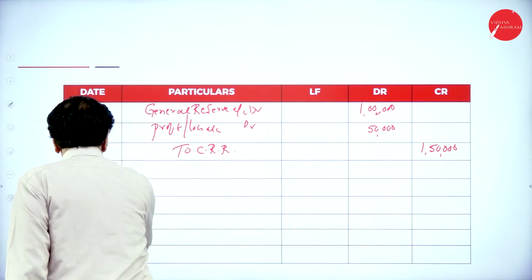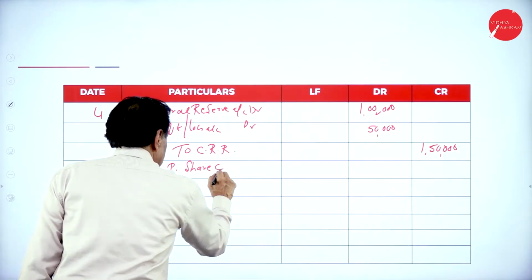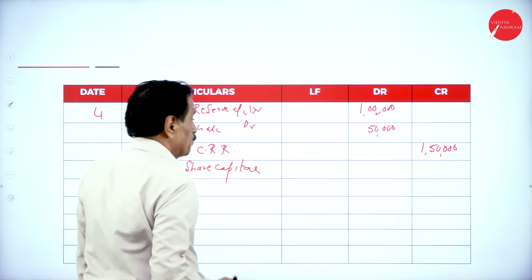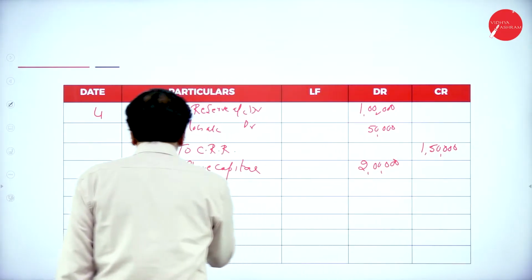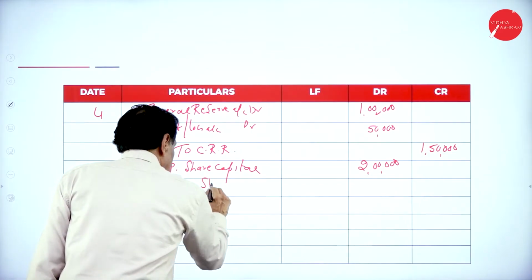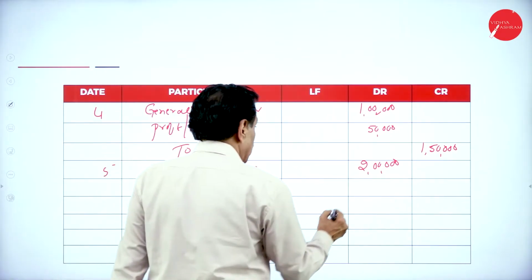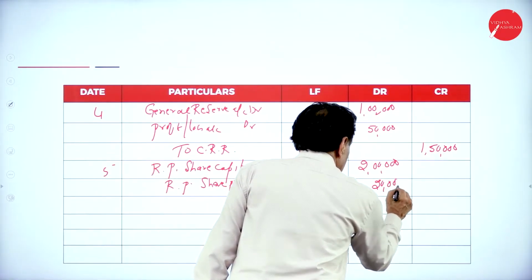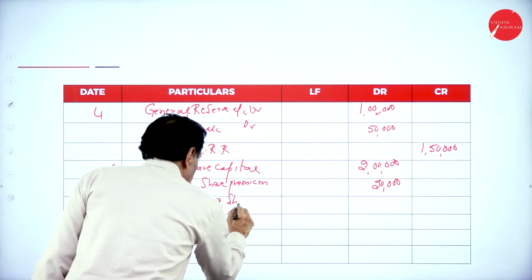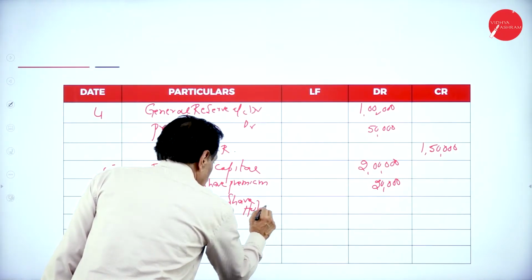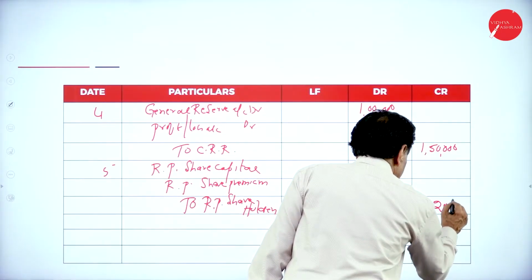Next, number 5. Redeemable preference share capital 2 lakh, redeemable preference share premium 20,000, to redeemable preference shareholders 2,20,000 payable.